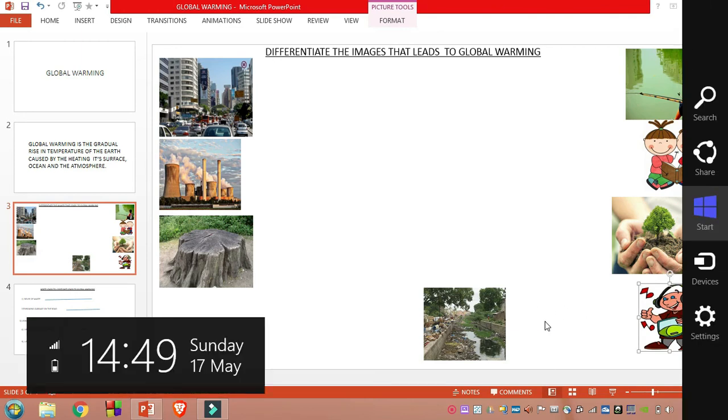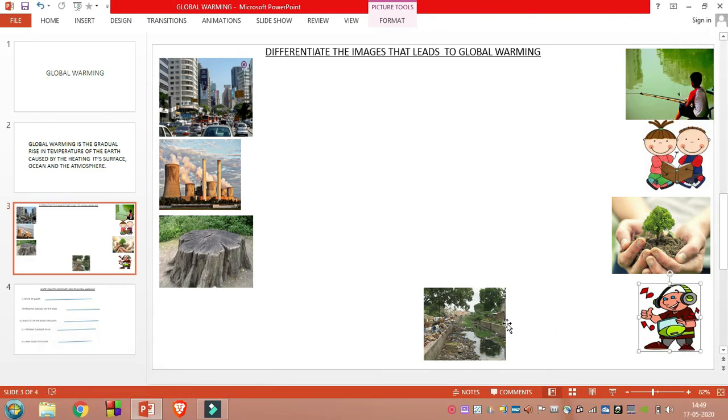See, the last image is here, garbage is thrown in water. So if garbage is thrown in water, there is an increase in pollution. So it leads to water pollution. And a number of gases are released into the air. So it leads to global warming. So we move this image to the left side.